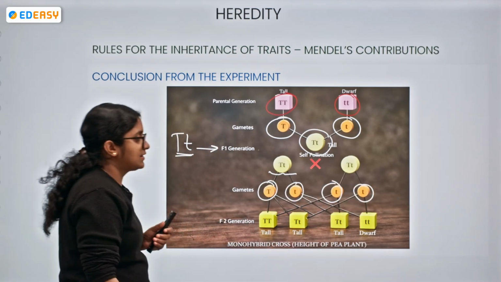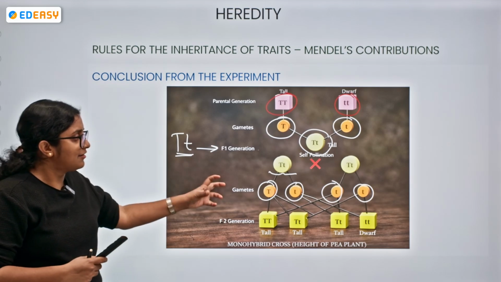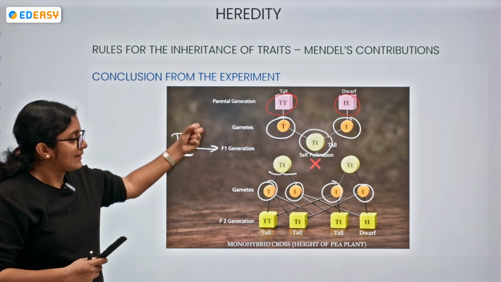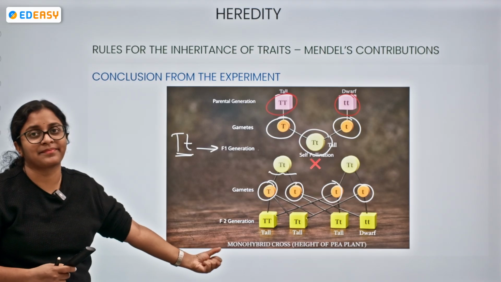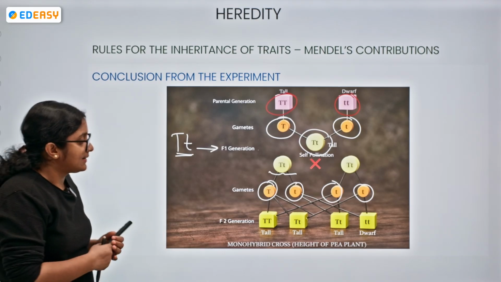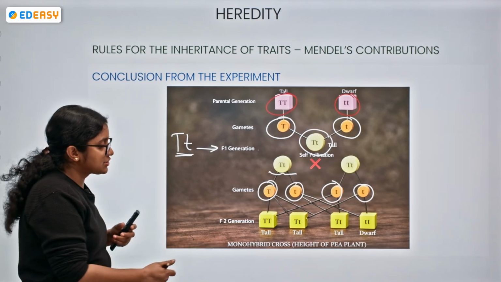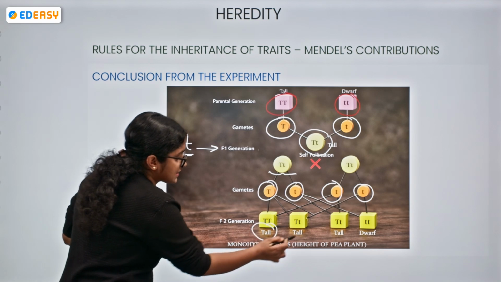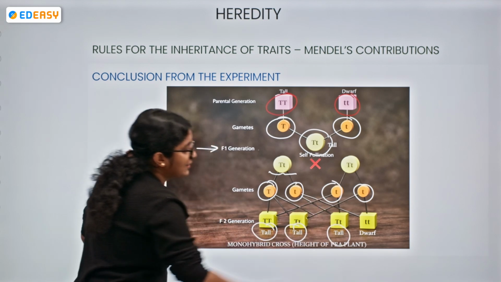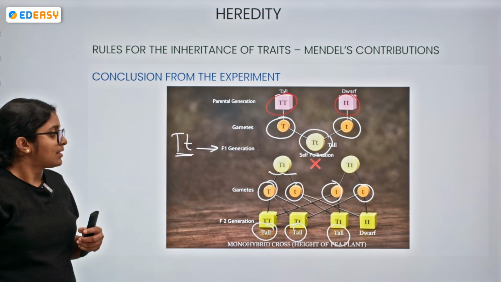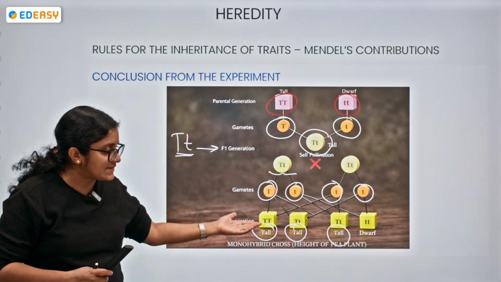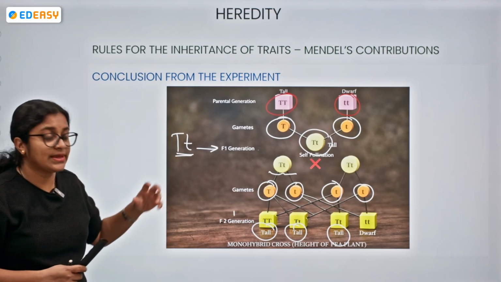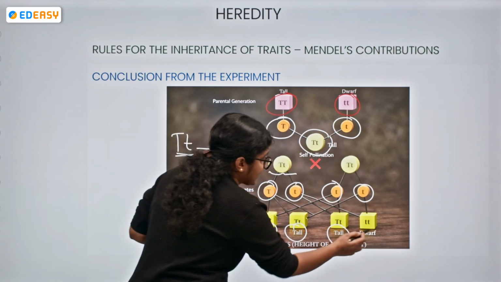Okay, here capital T should come. Now, what we are doing, we are taking these gametes and we are crossing them. Okay, and we can see multiple combinations over here. The F2 generation will be having multiple combinations over here. So, what we can say, the F2 generation is also showing a short character.